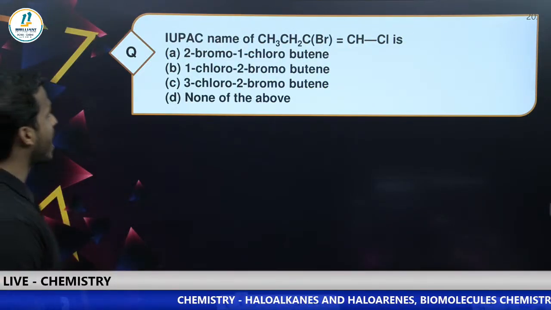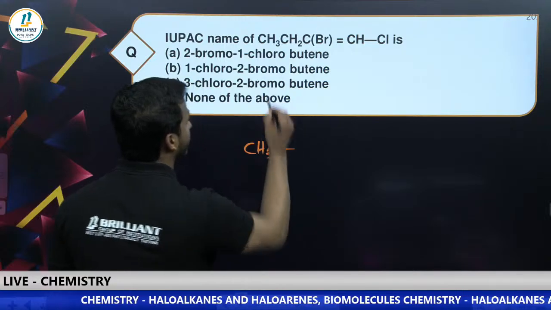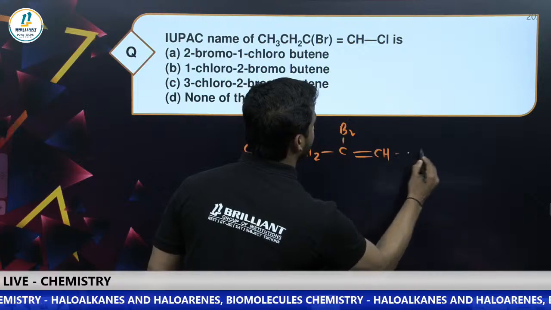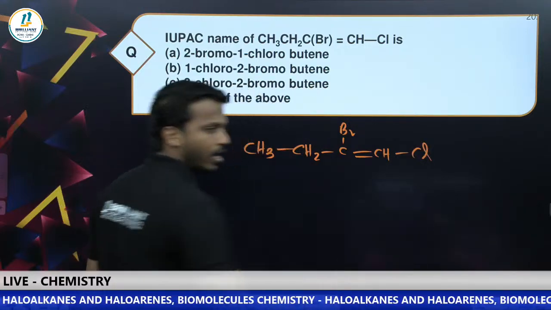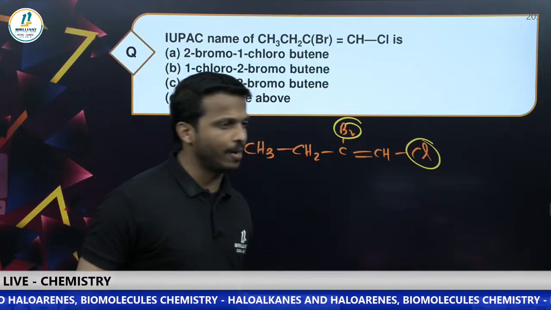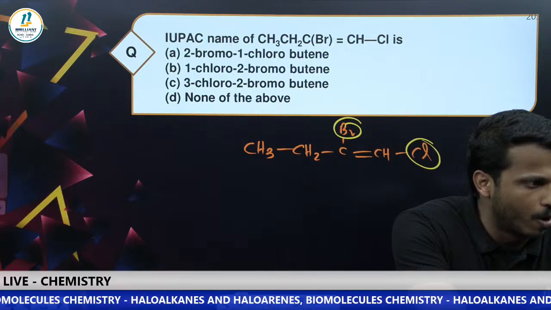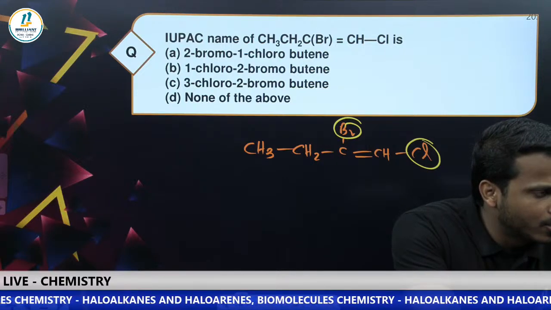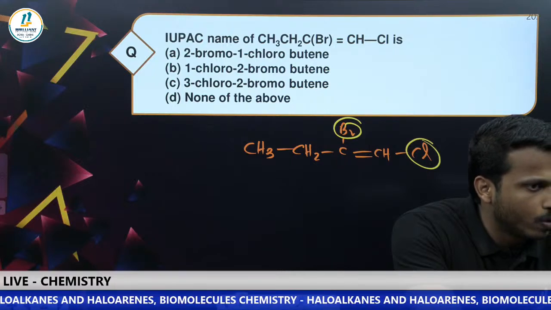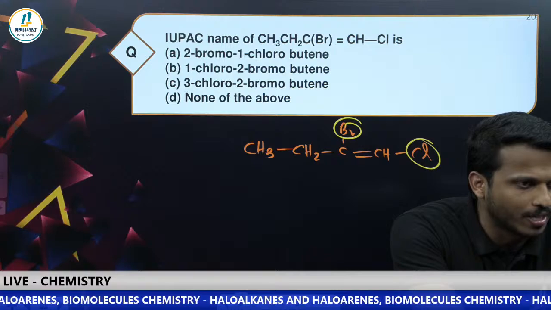Next question. What is the IUPAC name of this compound? You should give the answer very fast. CH3CH2CBr=CH-Cl. Come on dear all, what is the IUPAC name? Jilani, it's already given, that's option A. Okay, Abu, option B. Just try once again, all of you.